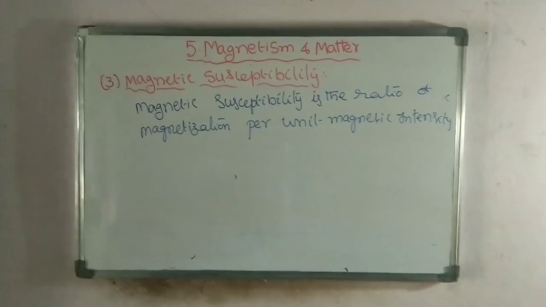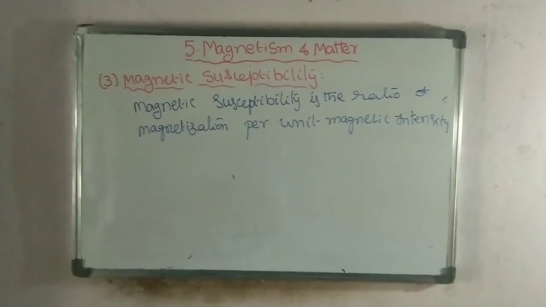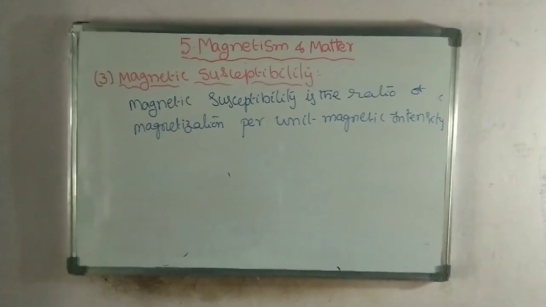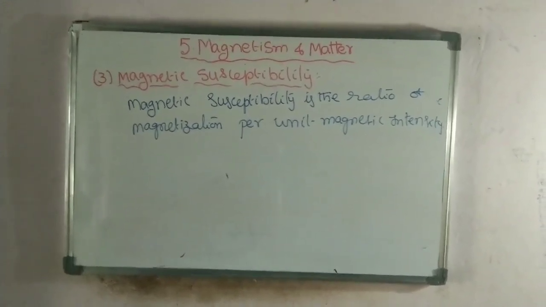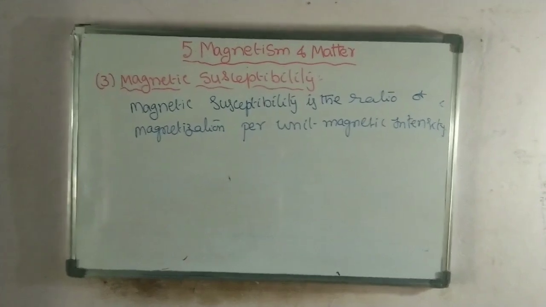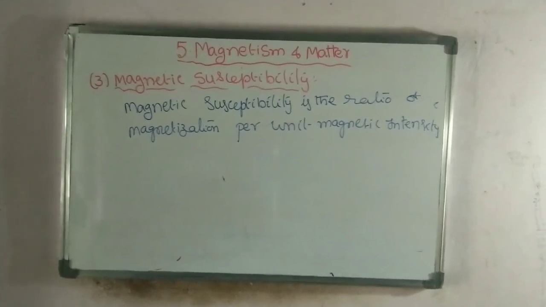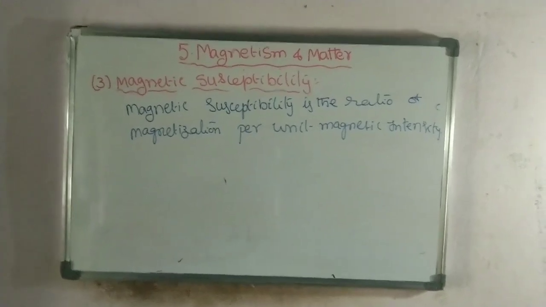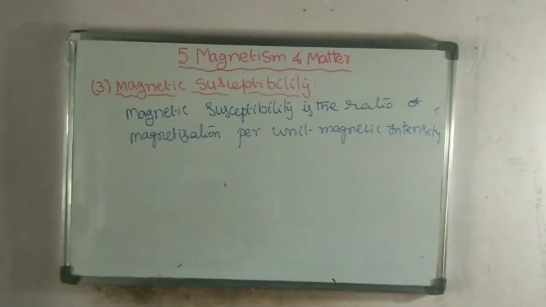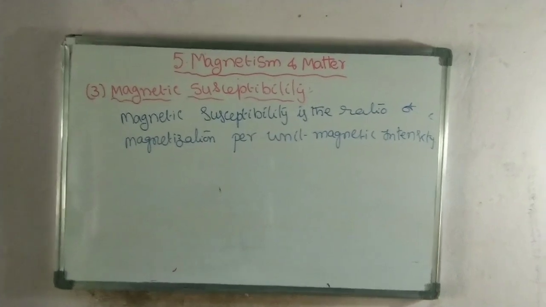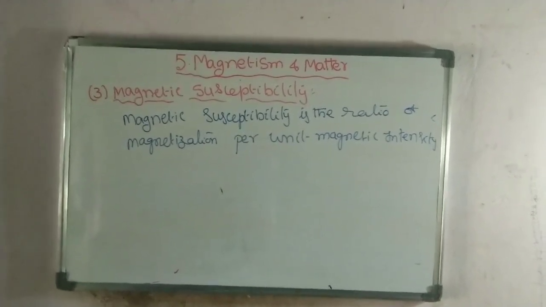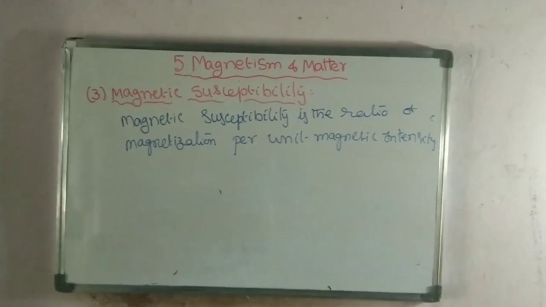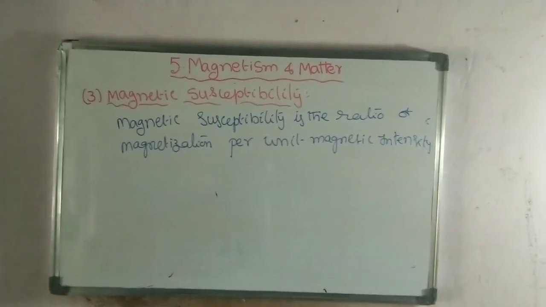So we can define the magnetic susceptibility. The magnetic susceptibility is the ratio of magnetization per unit magnetic intensity, that is, susceptibility is equal to M by H. M is the magnetization, where H is the magnetic intensity. So it is known as the magnetization per unit magnetic intensity, that is called magnetic susceptibility.